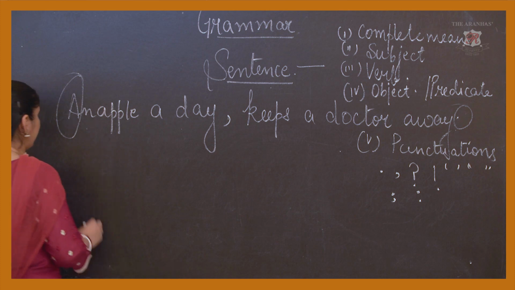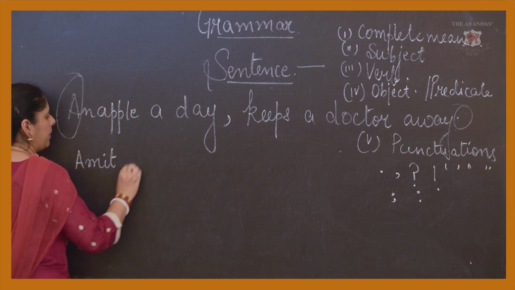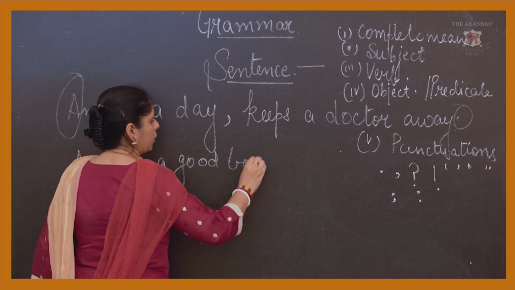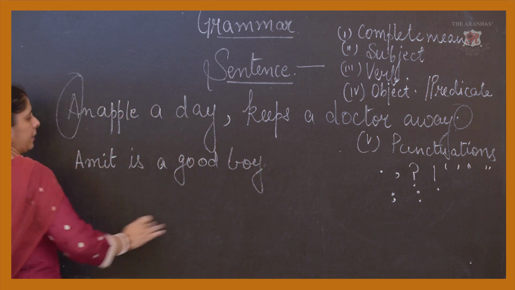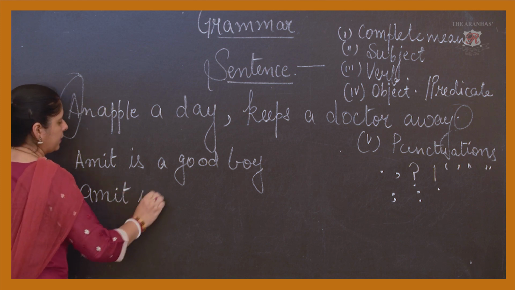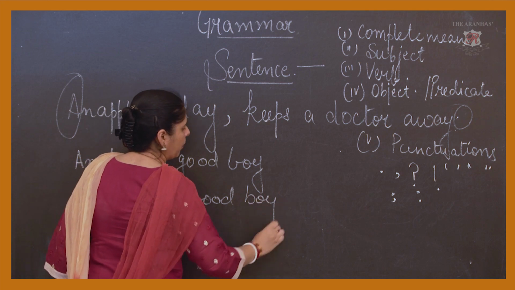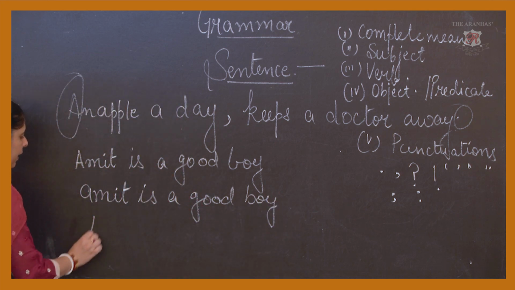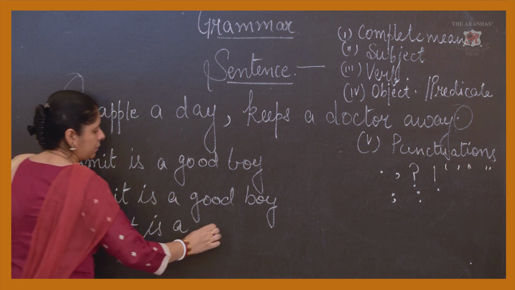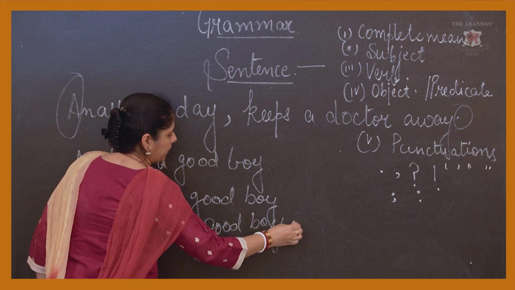Now, if I write a sentence like that, "Amit is a Good boy." Here I write "Amit is a good boy." Here I write "Amit is a good boy."